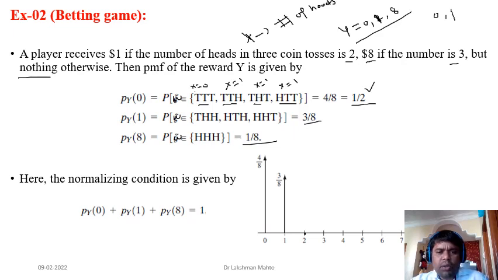There is no option of getting a $2 reward. Also, there is no probability of getting a $3 reward, $4 reward, $5 reward or $6 reward. So all these have zero probability. But there is a probability of 1 by 8 of getting an $8 reward. When will you get the $8 reward? When your outcome is 3 heads, that number of heads is 3. So this is the distribution of probability. If you sum up all these probabilities, the summation would always be 1. So it again satisfies the normalizing condition.